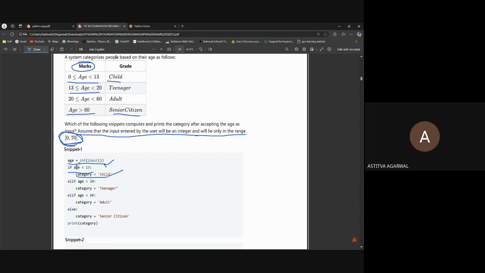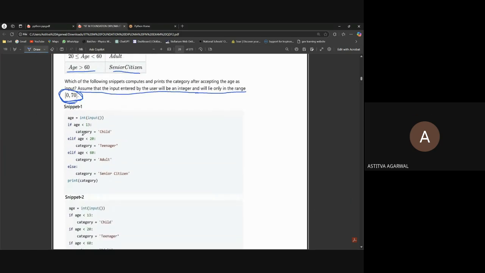Elif. See, we have three kinds of conditions: if, elif, and else. I will explain you in a bit. Let's just continue the question and then I will explain the second snippet.